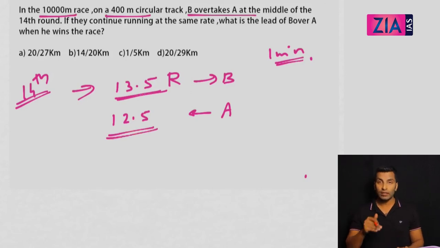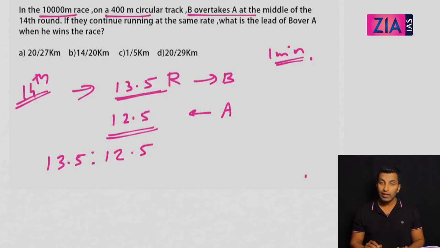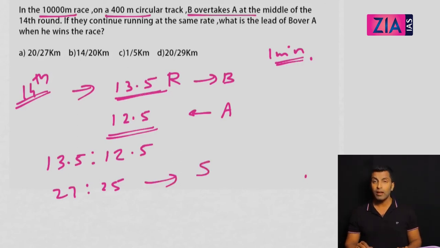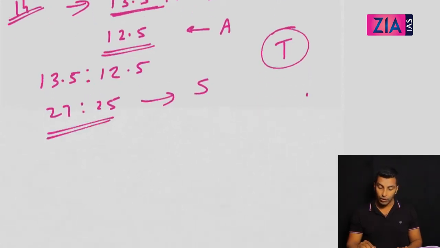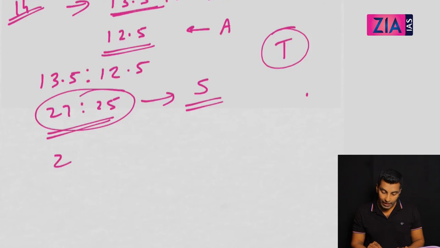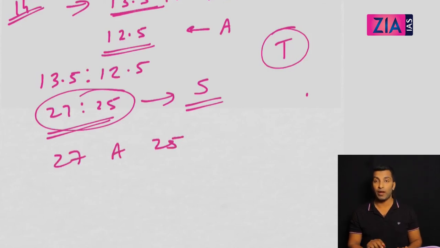So you got the distance ratio, that is 13.5 is to 12.5, that means 27 is to 25. The distance ratio and speed ratio are the same. Why? Because time is constant. This is a race, so obviously they start at the same time, and meeting means same time. So since time is constant, when the distance ratio is known, the speed ratio will be the same. What does this mean? When B travels 27, A travels 25.